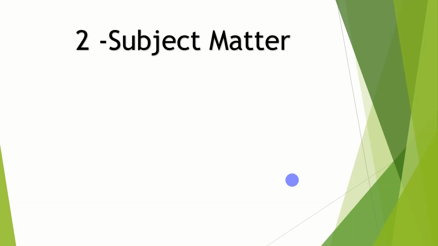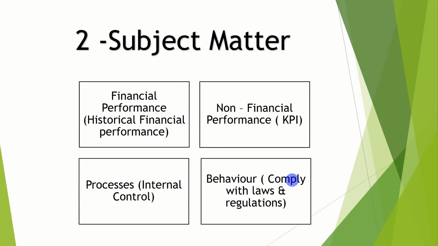Subject matter. Subject matter is the thing we have to do. Why are we doing the audit? What is the subject matter for this? Financial performance, historical financial performance. We check the historical financial statements. You know, in commerce, in audit, what happens? Financial statements are prepared, suppose from 1st April to 31st March. We audit the statements after 31st March. There is interim audit also, but I'm assuming we are auditing the final accounts. So these are historical accounts, prepared for 1st April to 31st March. So we test the historical financial performance of the company.